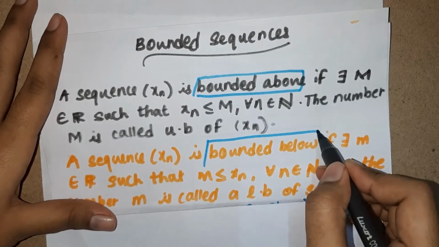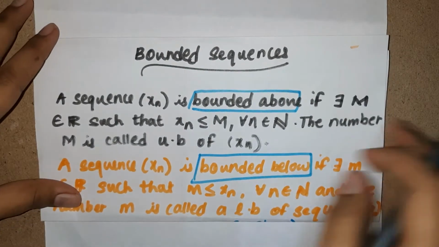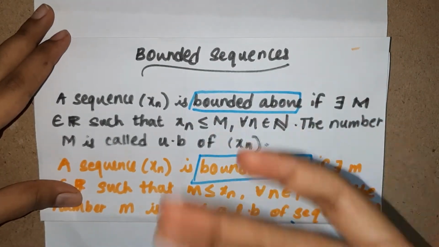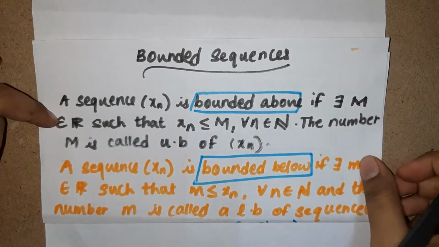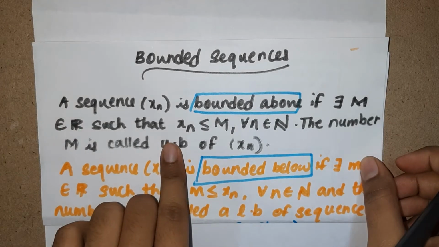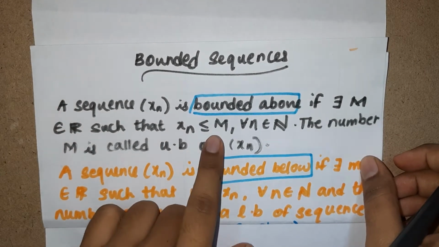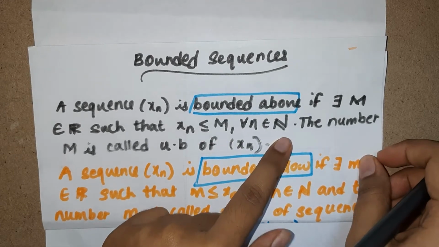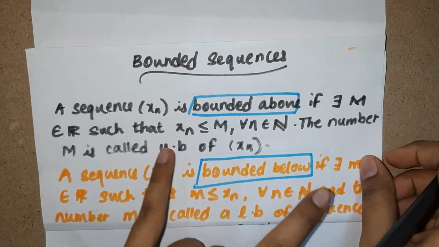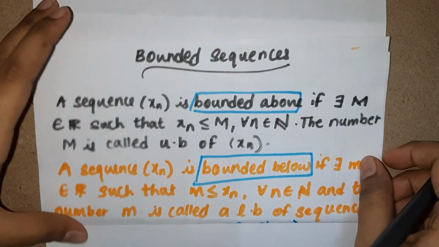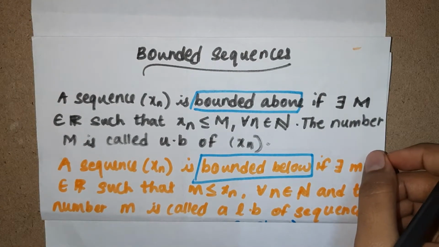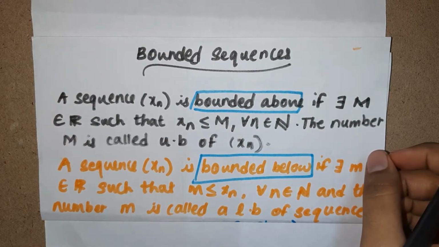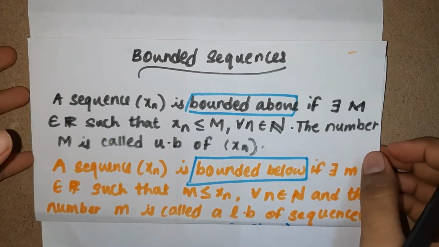The first definition goes like this: a sequence xn is bounded above if there exists m which belongs to the real numbers such that xn is less than or equal to m for all n belonging to the natural numbers. The number m is called an upper bound of xn. If you have carefully understood my previous explanations, then it is very simple to understand.